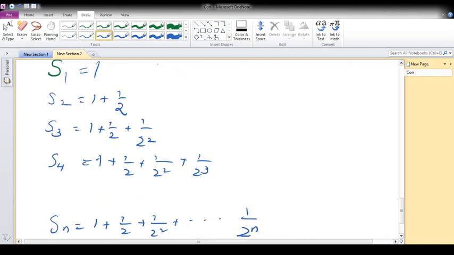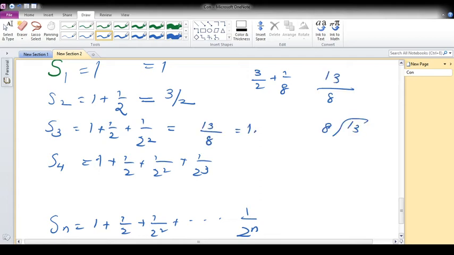So S1 is 1. Next, S2 is 3 by 2. S3 is 3 by 2 plus 1 by 8, which is 13 by 8. You can find the value of 13 by 8: it is 1.6, so more than 1.5. Next value you find.